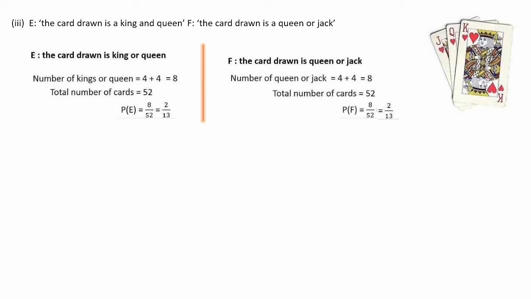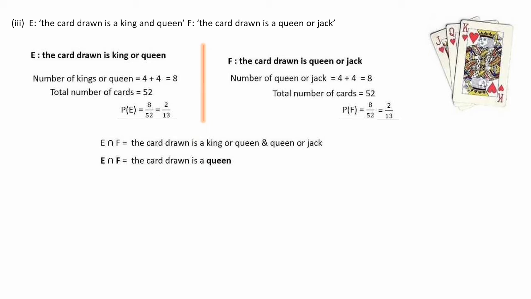So now we have got P of E and P of F. Then let's define P of E and F, that is P of E intersection F. That is the card drawn is a king or queen, and queen or jack. That means E intersection F is the card drawn is a queen. Together, the common one between king or queen and queen or jack is queen.